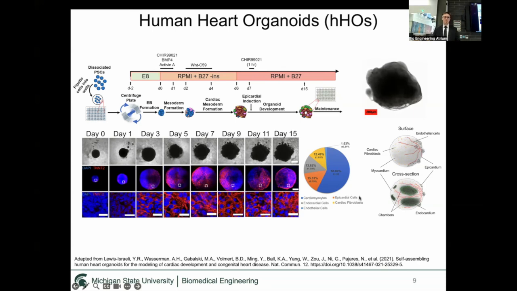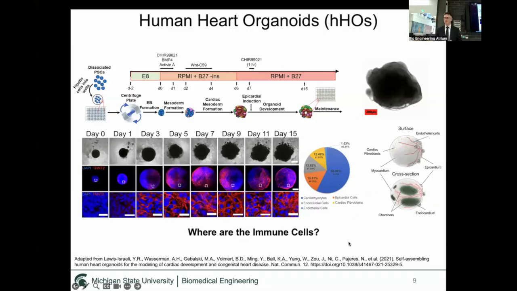Not only did they have these, but they also organized in a way that mimicked how our hearts are organized. They had epicardial cells on the outside of the organoids, they had endothelial cells perfusing through the tissue, and they had chambers lined with endocardial cells. This was one of the most advanced models of the heart at the time. However, it's missing a cell type, and these are immune cells.